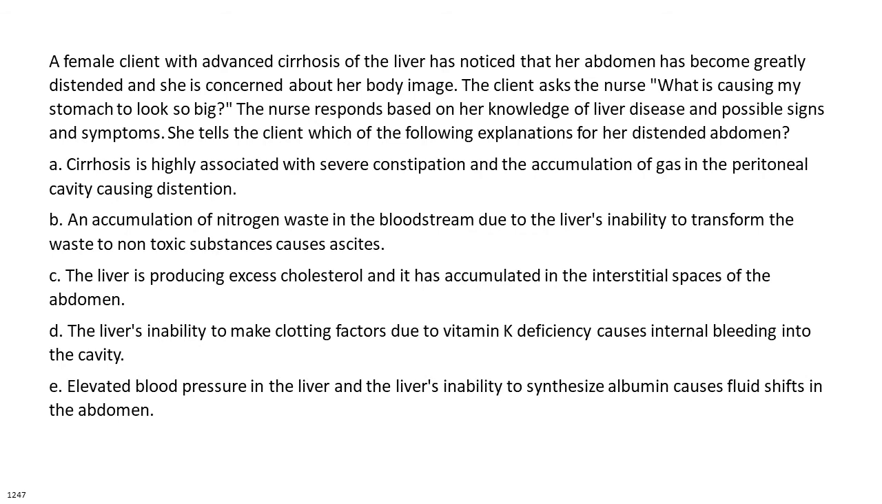A. Cirrhosis is highly associated with severe constipation and the accumulation of gas in the peritoneal cavity causing distension. B. An accumulation of nitrogen waste in the bloodstream due to the liver's inability to transform the waste to non-toxic substances causes ascites. C. The liver is producing excess cholesterol and it has accumulated in the interstitial spaces of the